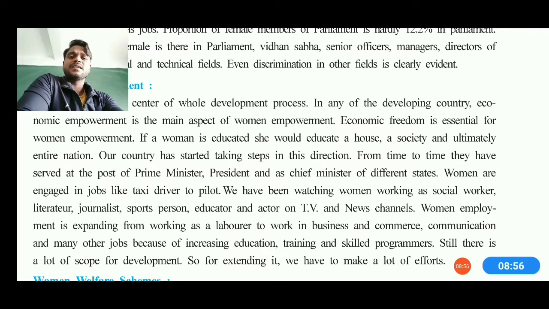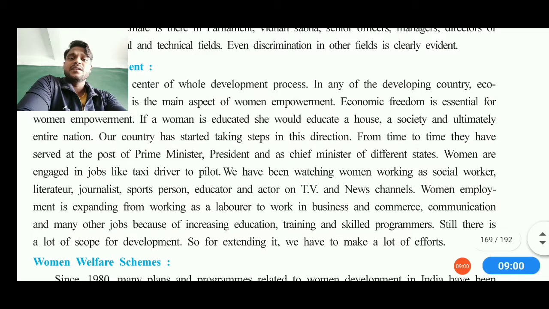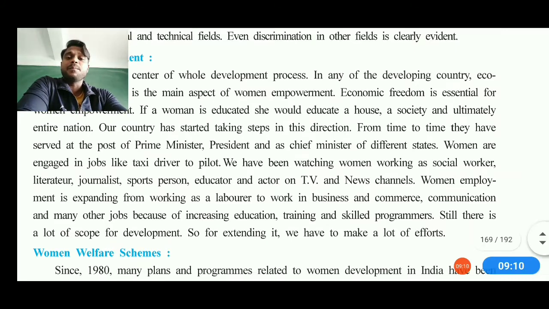And that is how we can say that with increasing education, training, and skill programs, there is still a lot of scope for women after giving these kinds of things. So extending it more, we must support these kinds of efforts and create a proper women empowerment scheme also.